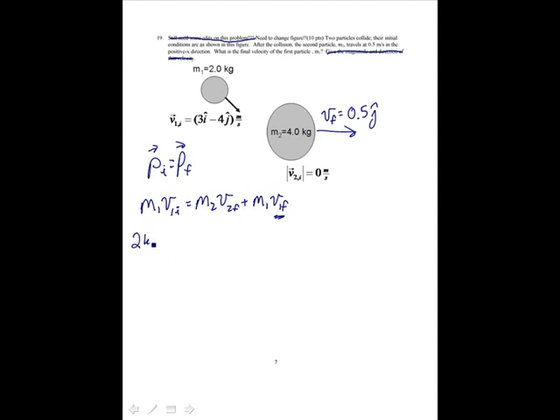I have 2 kilograms times 3i minus 4j, that's in meters per second, equals 4 kilograms times 0.5i, that's in meters per second, plus 2 kilograms times v1fx i.